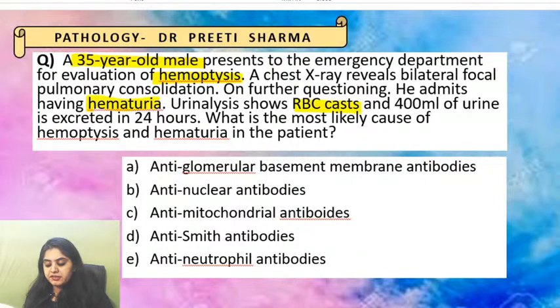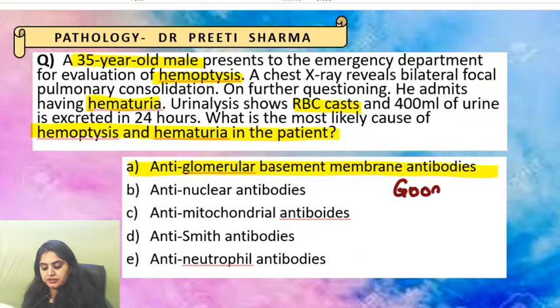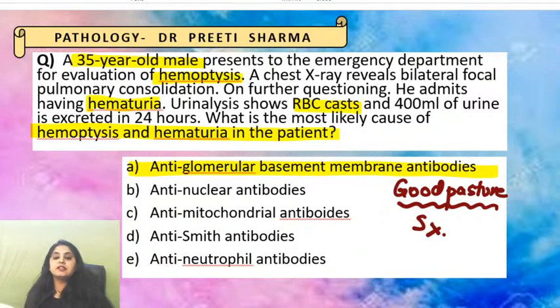Hematuria hai, so RBC casts are seen. 400 ml of urine is voided in 24 hours. What is the most likely cause of hematuria and hemoptysis? Very good. Everyone saying that, ma'am, we are thinking of Goodpasture syndrome. You are on track, guys. So this is just to revise what we did yesterday, just to know if you were good with what we studied yesterday. Perfect.